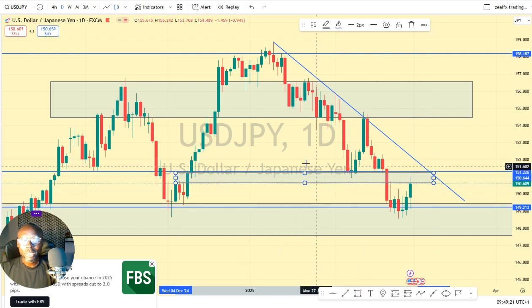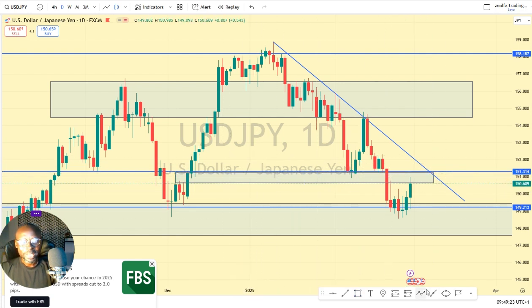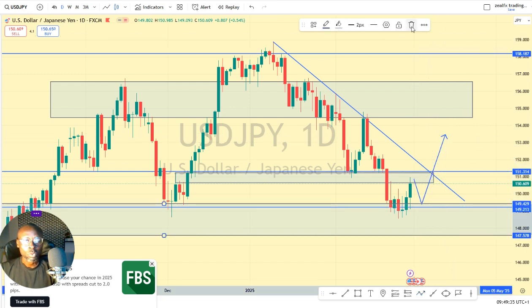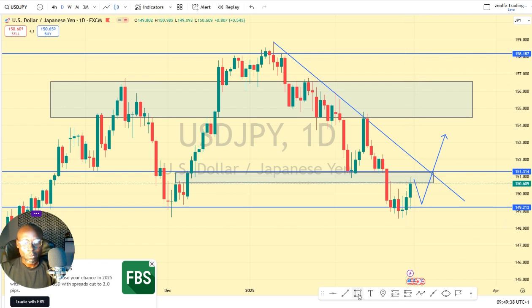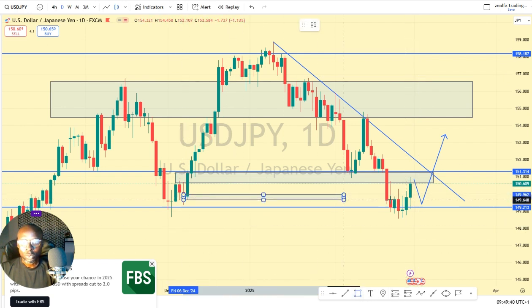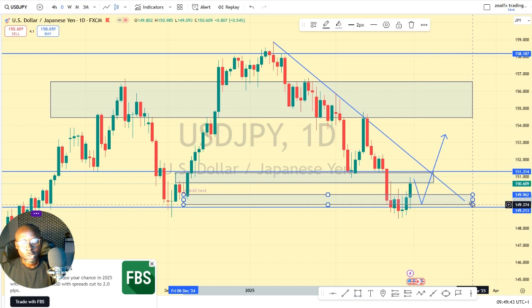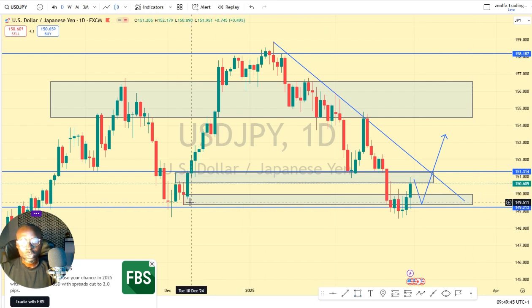So all we expect from the USDJPY this week is for price to do a retest of this zone before we look at our buying opportunity. Which zone are we looking at now? Let me draw the zone we are looking at for a buying opportunity. We expect price to come back to this support zone, which is also a weekly support zone. Look out for your buying opportunity on this zone with a price action candlestick setup. So we are buying USDJPY this week.